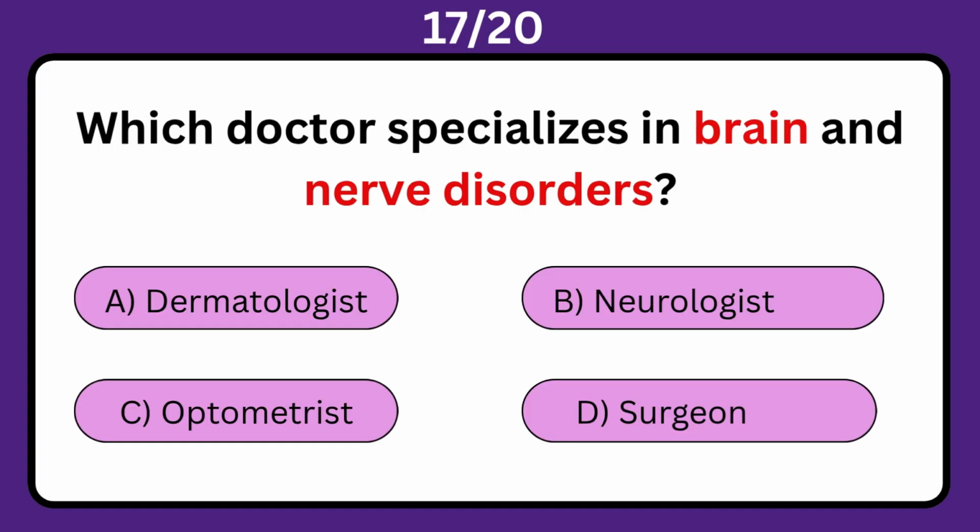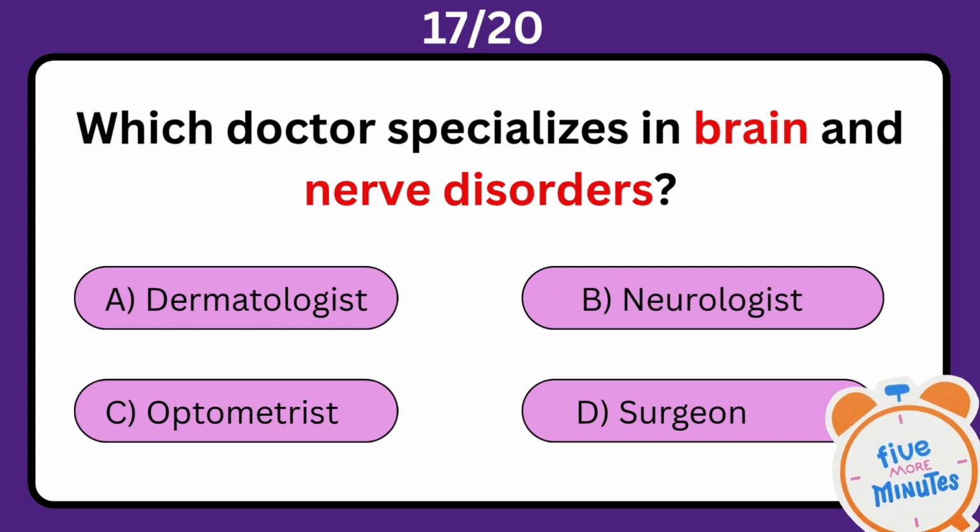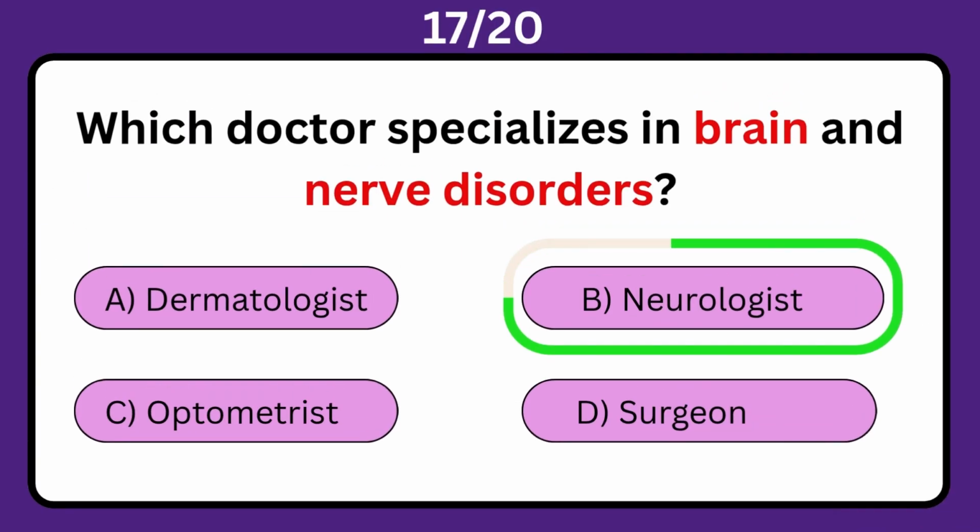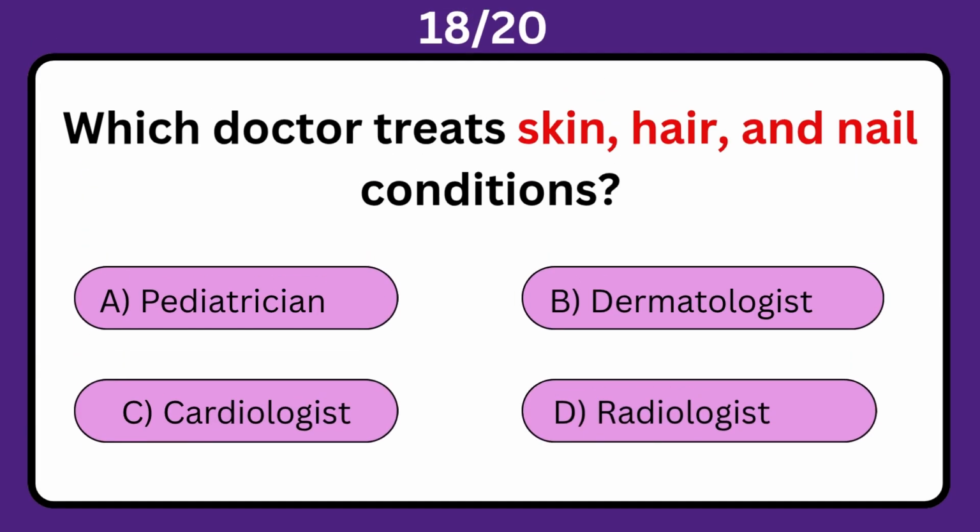Which doctor specializes in brain and nerve disorders? A. Dermatologist. B. Neurologist. C. Optometrist. D. Surgeon. The correct answer is B. Neurologist.